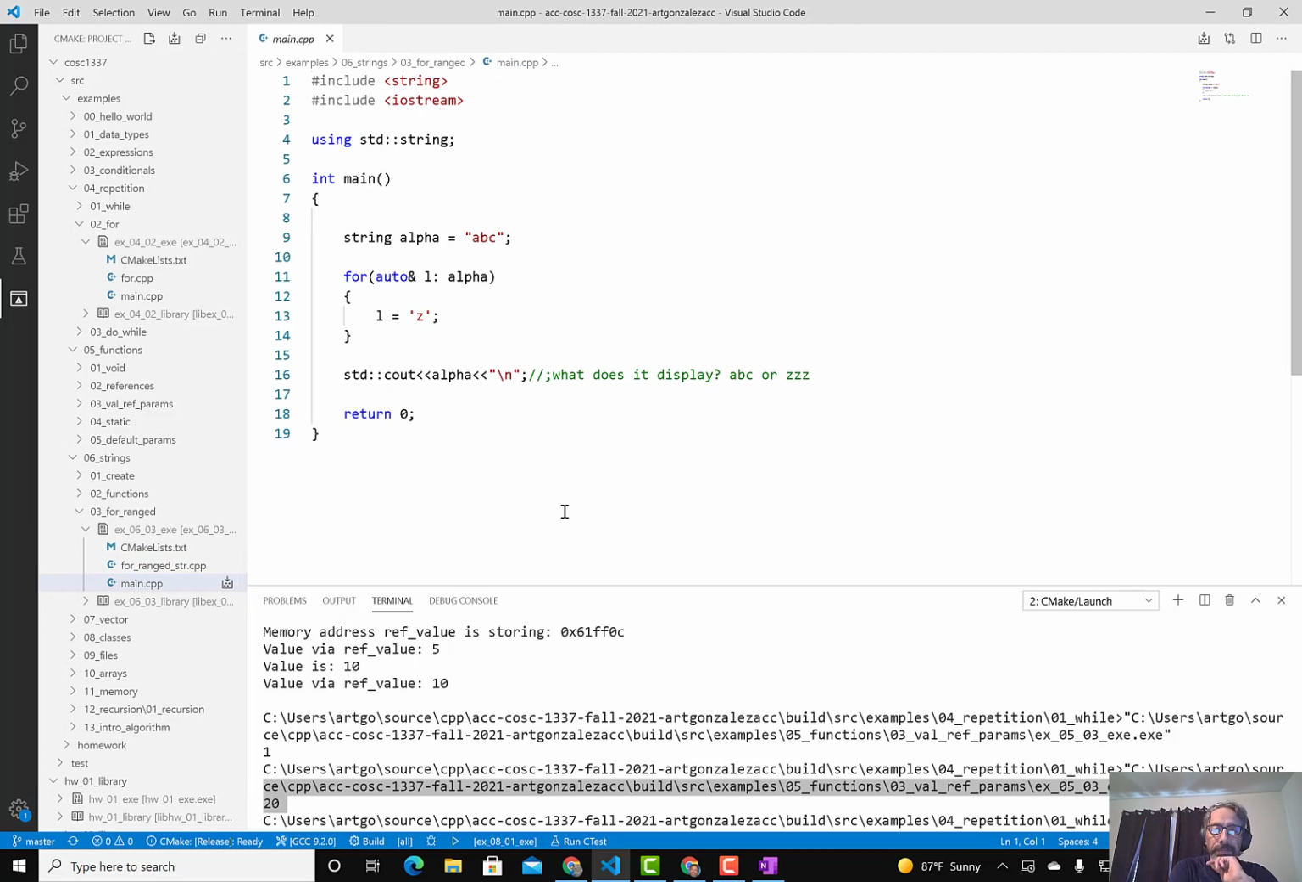Okay, I found it. Very important. You will see this reference operator in questions. If we loop without the reference operator, then we will not be changing the value of alpha. Let me show you.